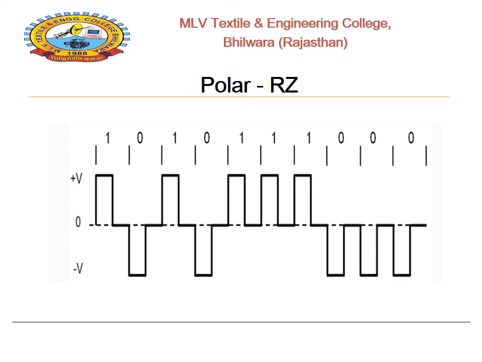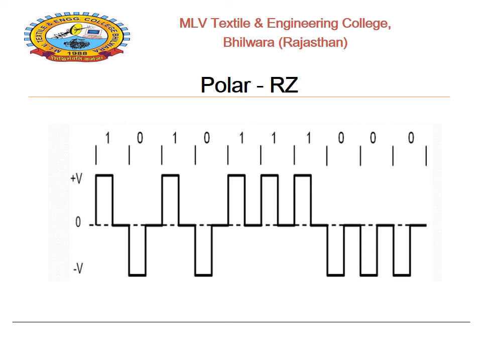As seen in the first bit, here is the 1. For bit 1, the shape of the pulse is represented as height plus V. So for bit 1, the shape is represented as a higher positive V, but after half of the time period TB, the pulse will return to 0.